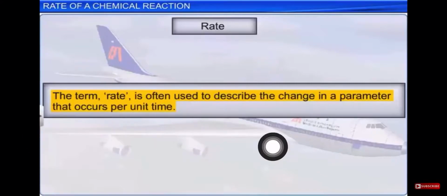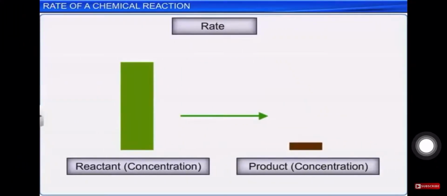This you already know, as it is covered in your physics part. So in 1 hour I covered 10 kilometers, that was my rate, that was my speed. Now in terms of chemistry, how can we say what is rate?